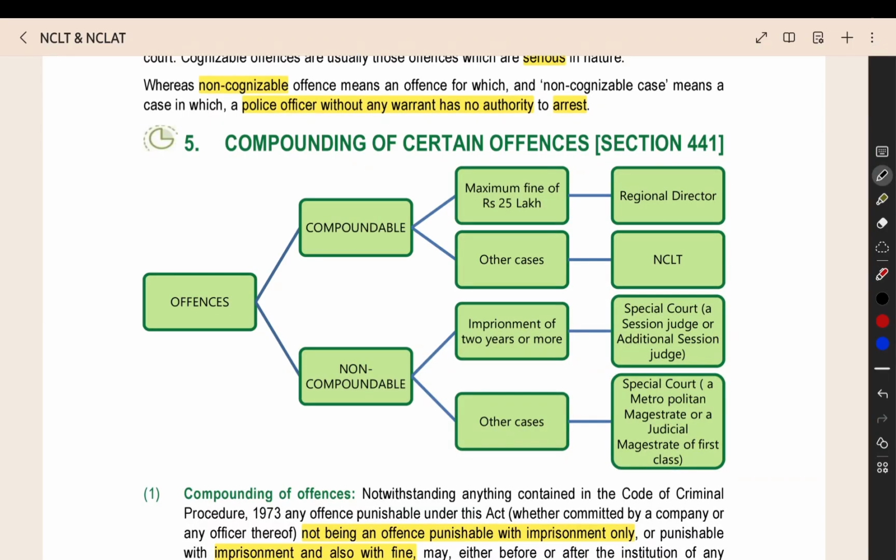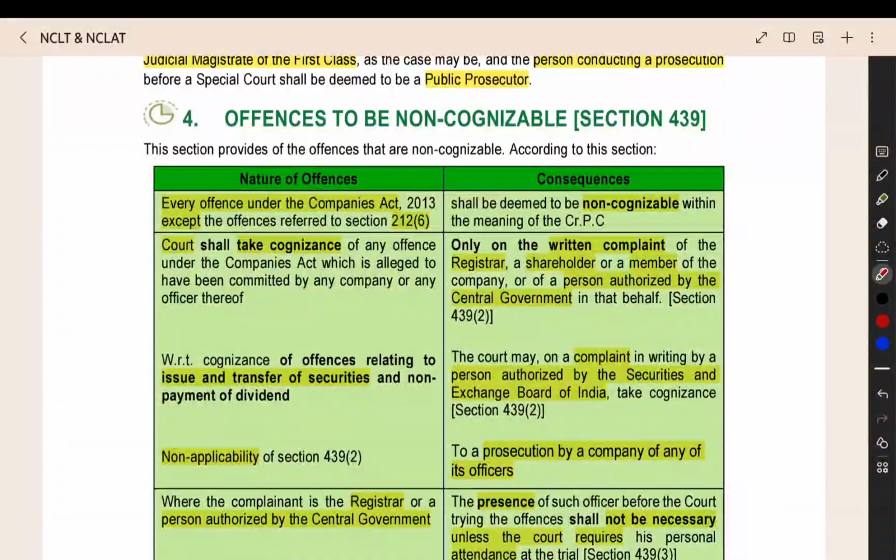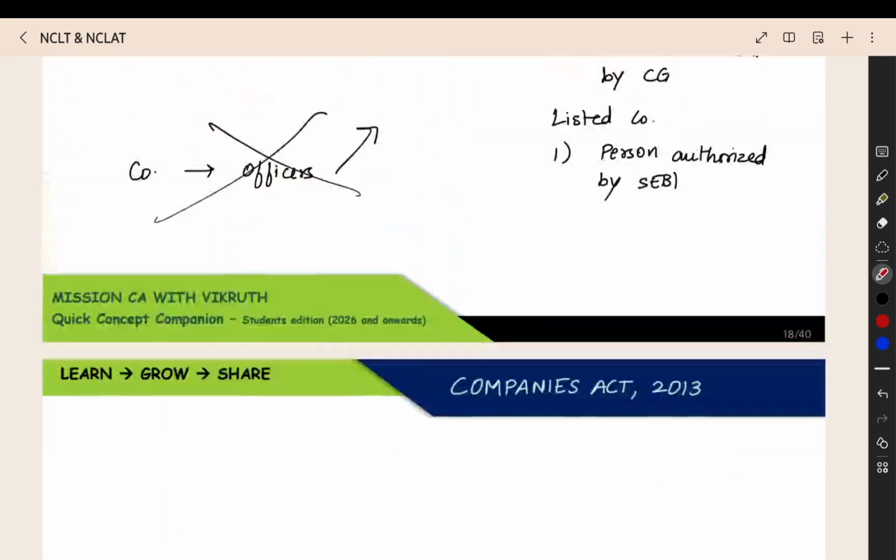Now, before starting the next topic, I will give you a small recap of the special court. So here, the special court has been established for the speedy trial of offences, and the offences are non-cognizable. This topic alone we can see one more time. All the offences under the Companies Act are non-cognizable, and the court can take cognizance and start the process only after the written complaint.